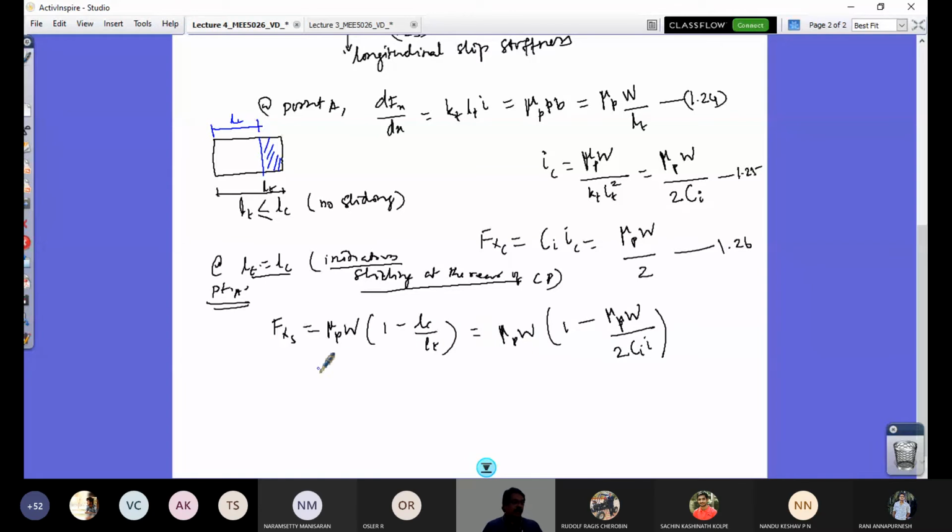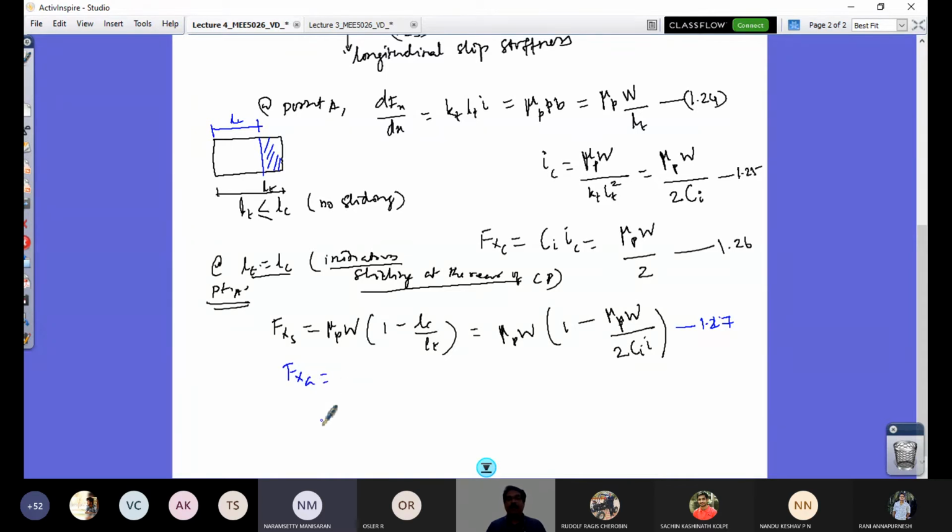Now, what is your Fxa? So this equation is 1.27 and the Fxa. So one more.